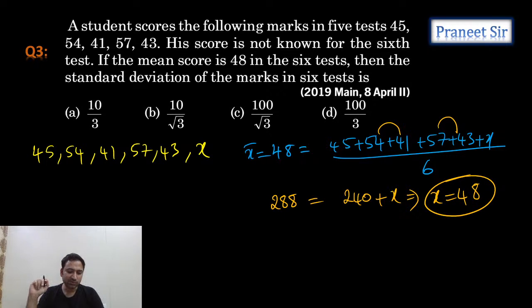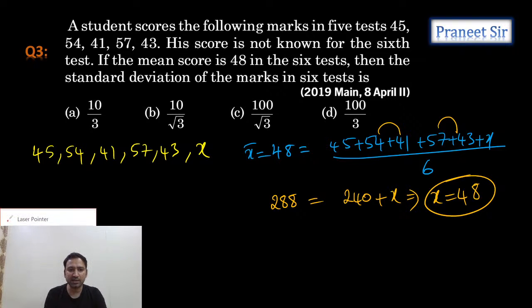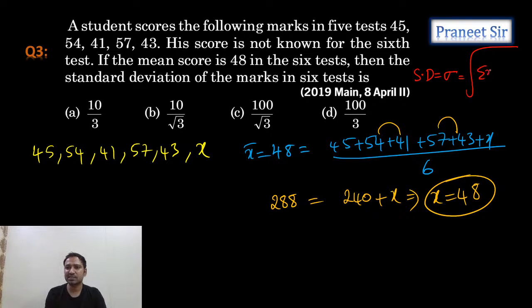Once we got the X value, can we calculate the standard deviation? Already we discussed how to calculate standard deviation. The formula is standard deviation sigma is equal to square root of sigma xi square by n minus mean whole square. Mean we already know. But if you use this formula, it is going to be lengthy, guys. Why? Because 45 square, 54 square, which is going to be very lengthy.